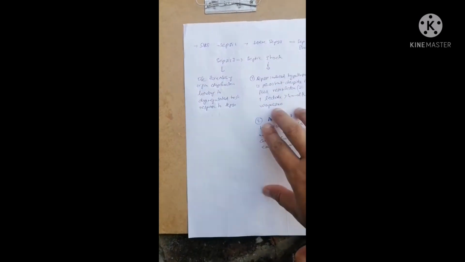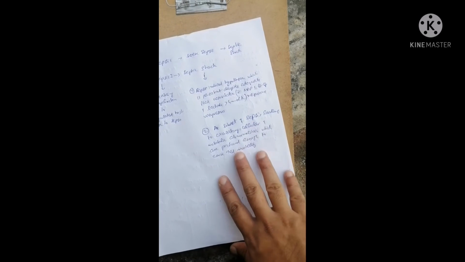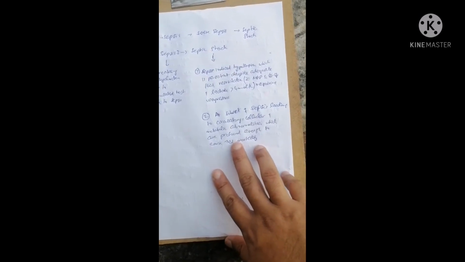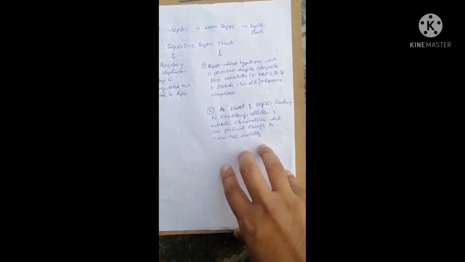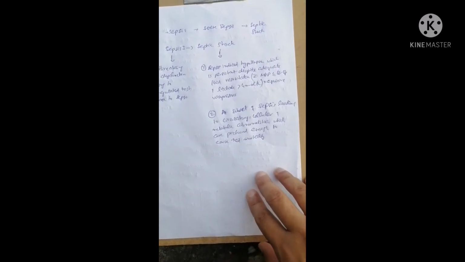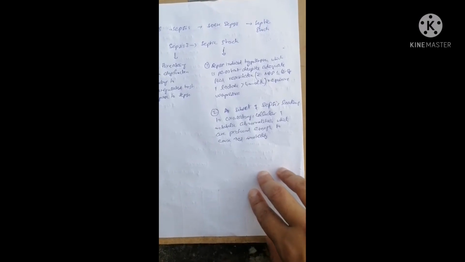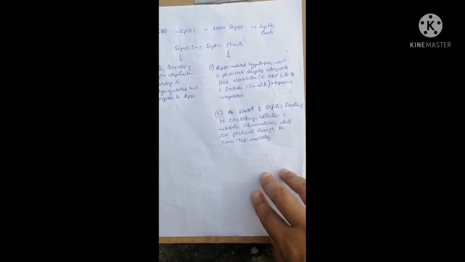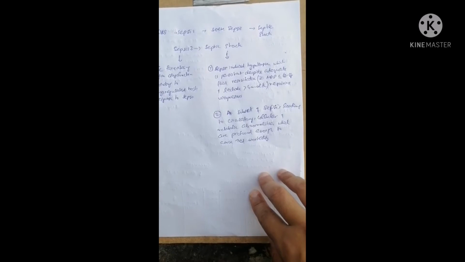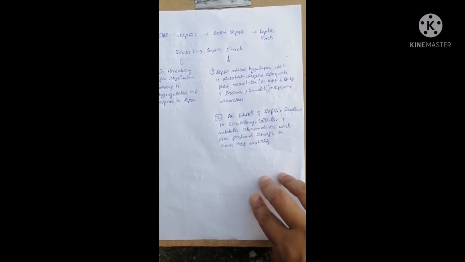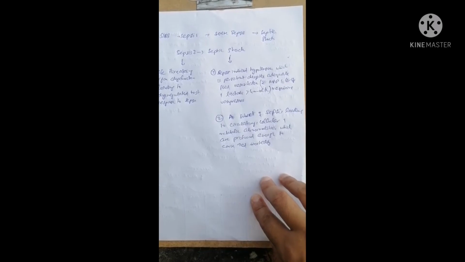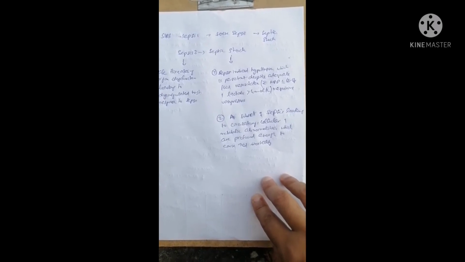And septic shock, new definition is a subset of sepsis leading to circulatory, cellular, and metabolic abnormalities which are profound enough to cause increased mortality. And another new definition is sepsis-induced hypotension which persists despite adequate fluid resuscitation, if mean arterial pressure is less than 65 and lactate is greater than 4 and requires vasopressor.